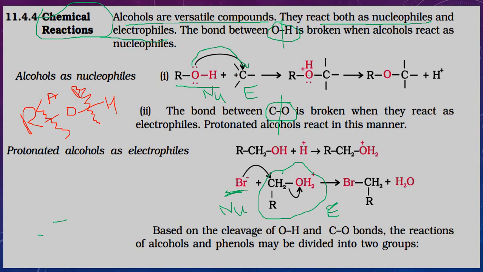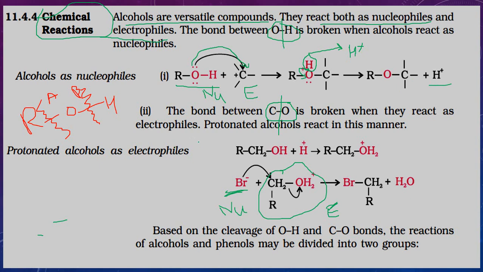Then oxygen gets a positive charge. Oxygen generally should have 2 bonds, but here it has 3 bonds, so that's why oxygen gets a positive charge. So this hydrogen and oxygen sigma bond shifted towards oxygen. So this hydrogen is releasing as H plus, without electrons. So you can see here H plus.